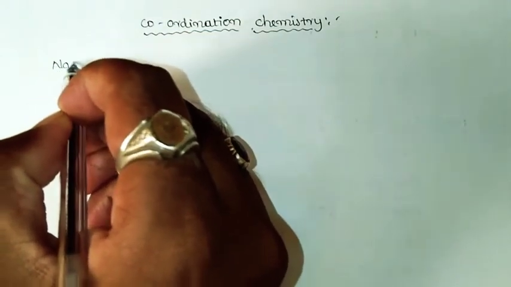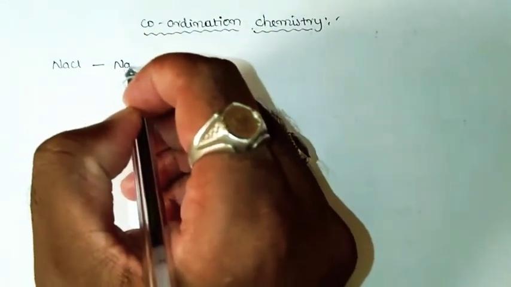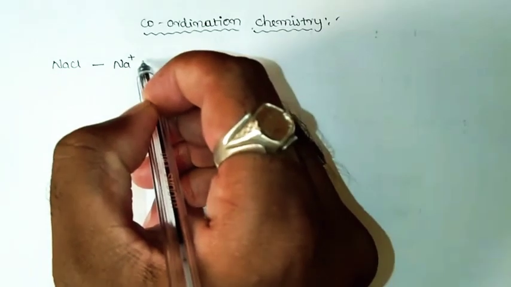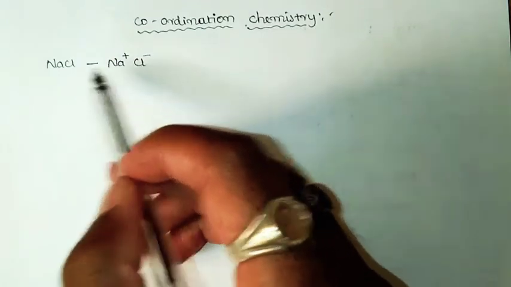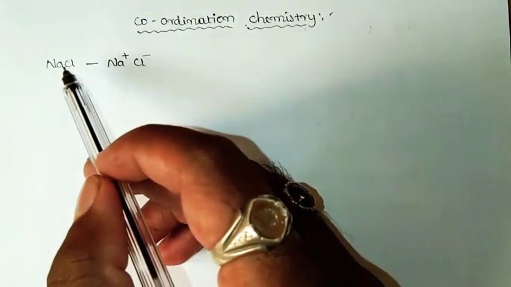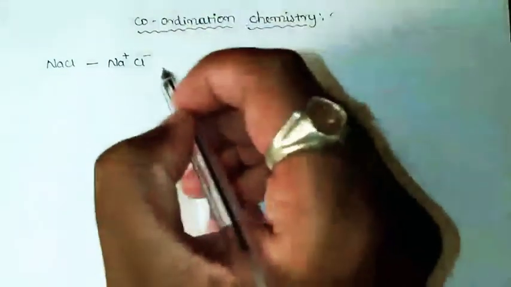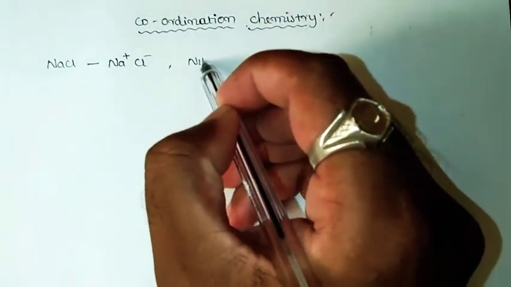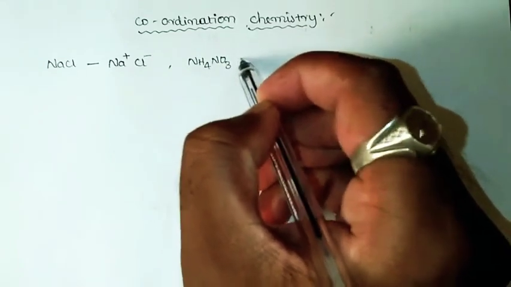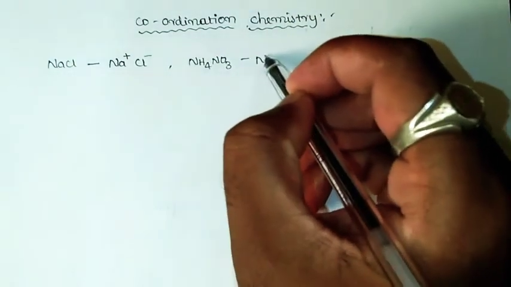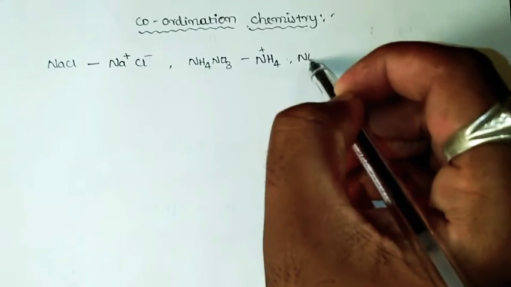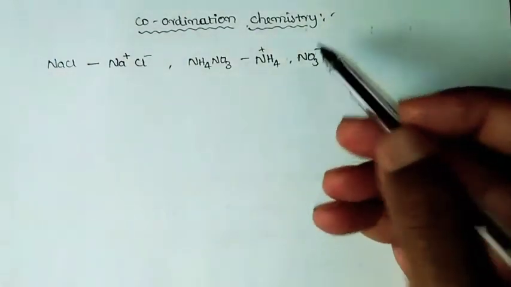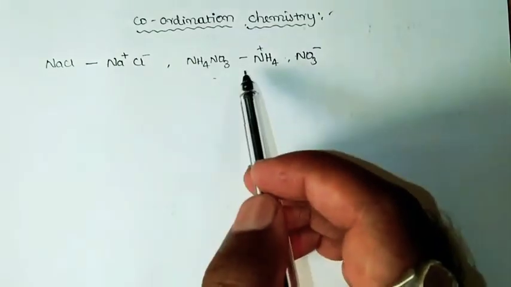for example common salt, that is NaCl, which is mainly composed of two ions, the cation Na+ and the anion Cl−. By the combination of the cation and anion, we get the simple salt we call NaCl. We have one more ionic compound, NH4NO3, ammonium nitrate, formed by the combination of NH4+ and NO3−, that is nitrate. Collectively you get ammonium nitrate.